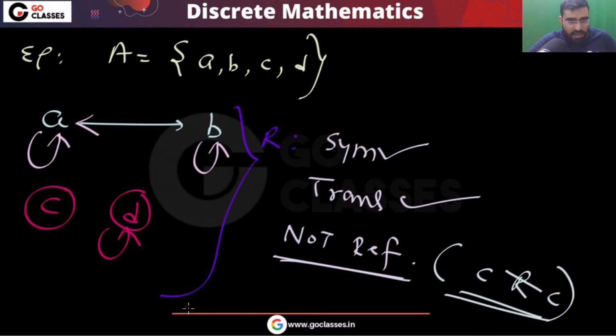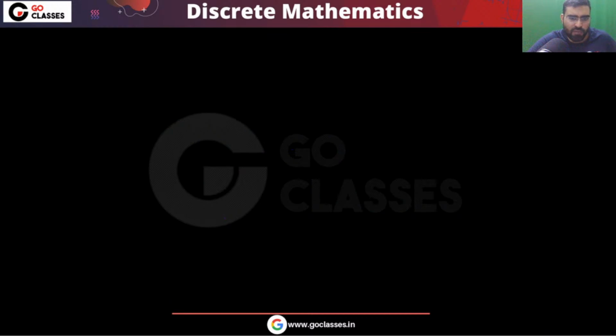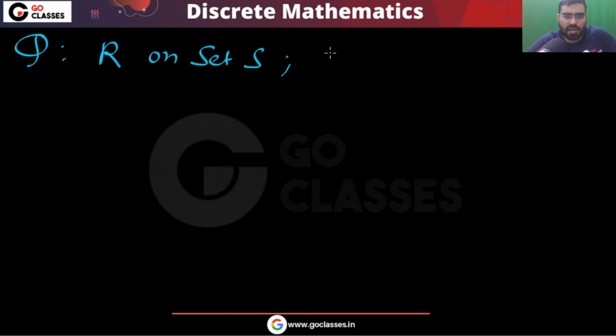Now here is one very interesting point I want to tell you, and one day some question can be created on this point. Now I am asking something. This is the question. Let's assume a relation R on set S. Let's assume R is symmetric and transitive.